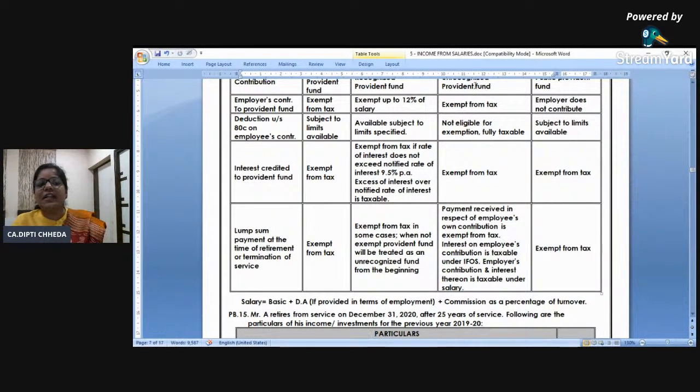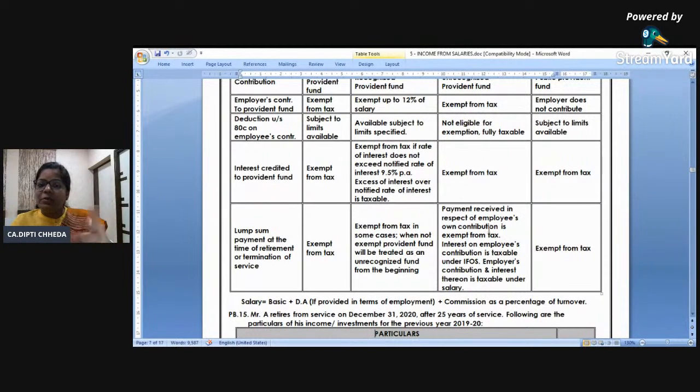URPF, unrecognized. Employee's contribution, exempt. ATC deduction, not available. Interest, exempt. When you receive, superb question for MCQ. If you are having my notes, these notes are there. इसको 5 स्टार दे दो अभी के अभी, ये column को. ये बार बार पूछते हैं. URPF, when you put exempt. Interest, exempt. When you receive on maturity, तब क्या होता है?